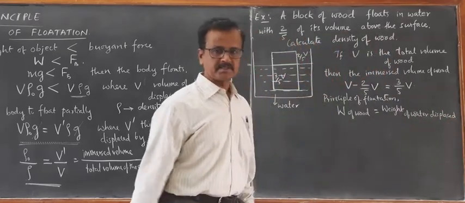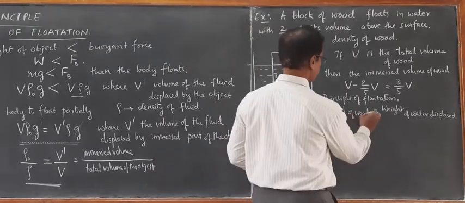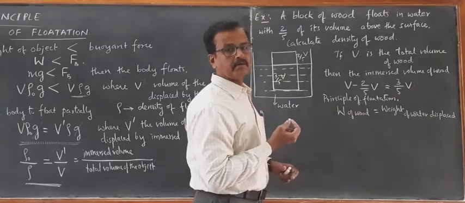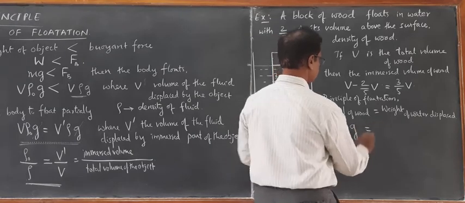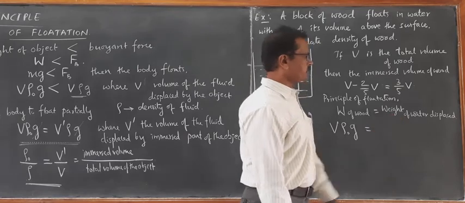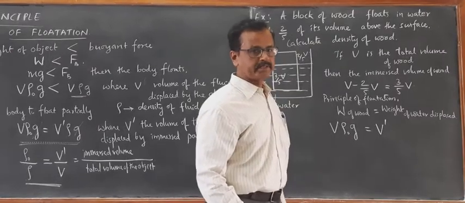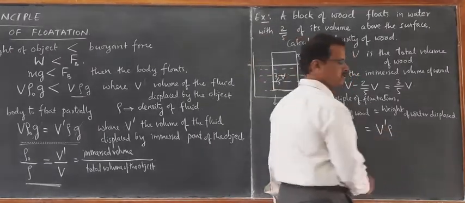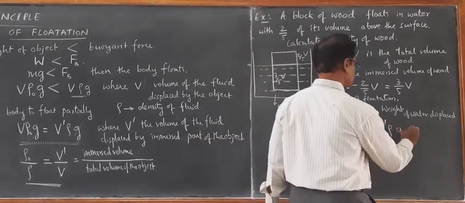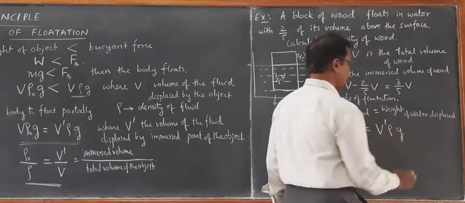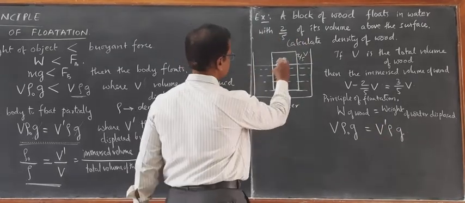First we write the weight of the fluid in terms of density and volume: V into rho naught into g. This gives us the weight of the wood. Now the weight of the volume of water displaced: let us take V dash, V dash into the density of water, rho, which is equal to 1 gram per centimeter cube, into g.